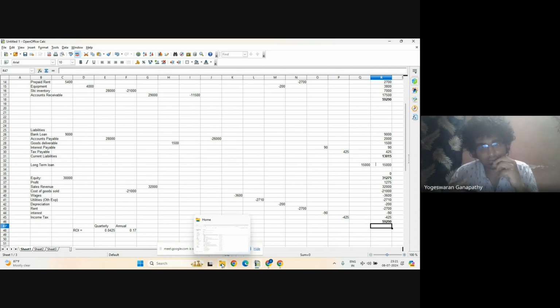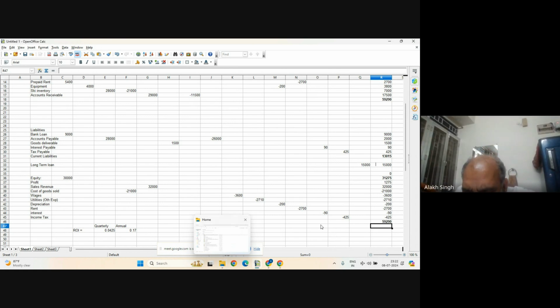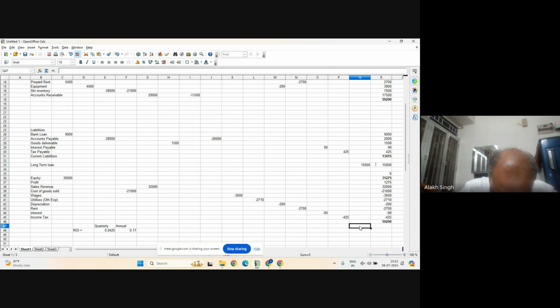Sir, one doubt before that. We have now seen how we get the balance sheet. So whatever is below the profit part, that is the profit and loss statement, right? Yes. So if you want to calculate profit and loss, let's calculate this one. Let me remove this part and let the balance sheet be there. I am calculating profit and loss, or income statement, or P and L. This part is sales revenue.